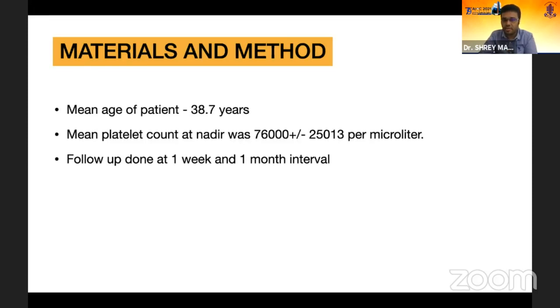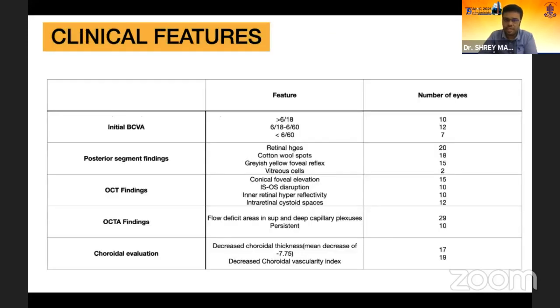The mean platelet count at nadir, on the day of the maximum drop, was 76,000 plus or minus 25,013 per microliter, and follow-up was done at 1 week and 1 month. The major clinical features we saw were: visual acuity better than 6/18 in 10 patients, between 6/18 and 6/60 in around 12 eyes, and less than 6/60 in 7 eyes.